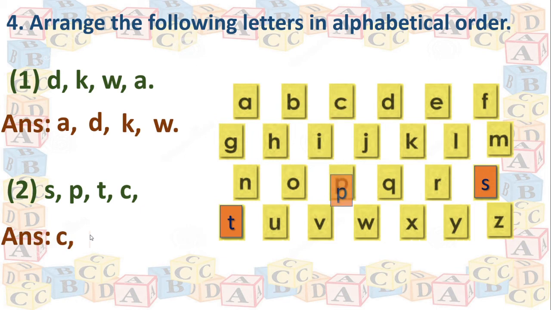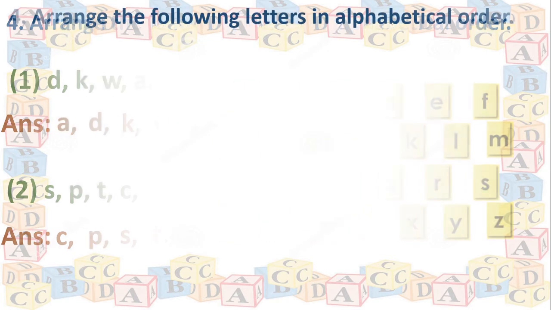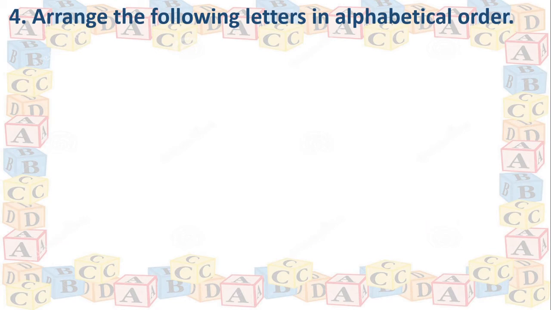First C, then P, then S, then T. Right? Very good. I hope you understood about the alphabetical order. Right? We have tried here about the small letters. Now we will move to the capital alphabets or capital letters.